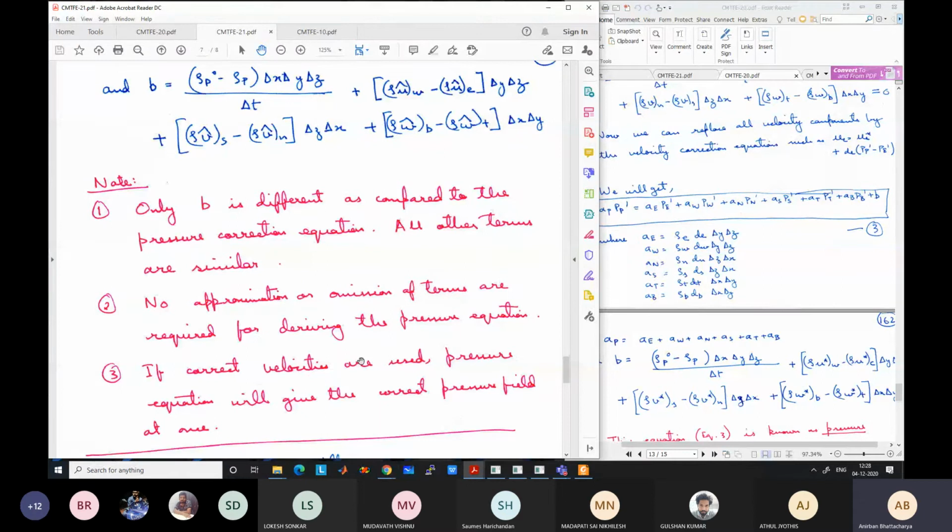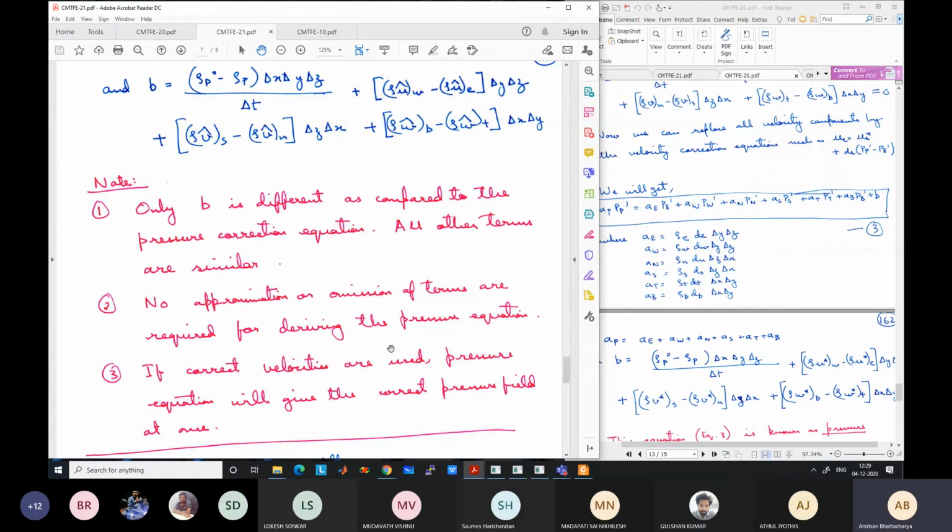So say for some reason the correct velocity field is already known to you, based on experiments or a previous calculation, or when you are iterating over time the velocity field is stabilized in the first time step, like flow over a cylinder where some heat transfer is also occurring. In the initial time step the flow over the cylinder gets established and it is not going to change much, but the temperature field may keep on changing.